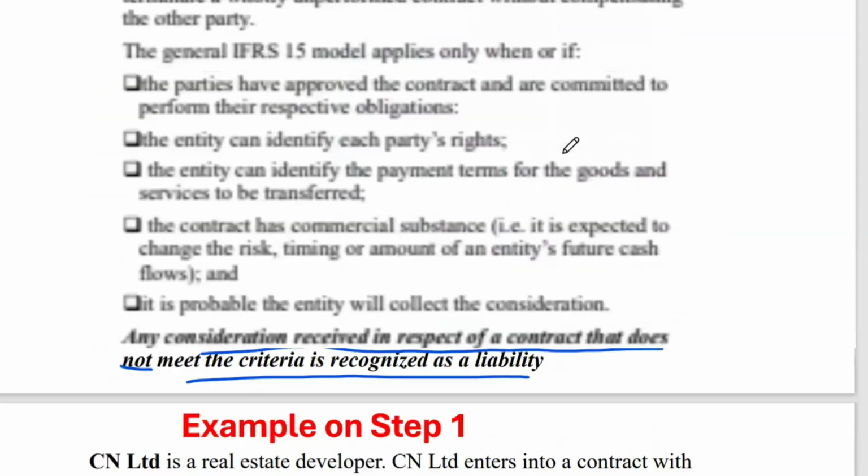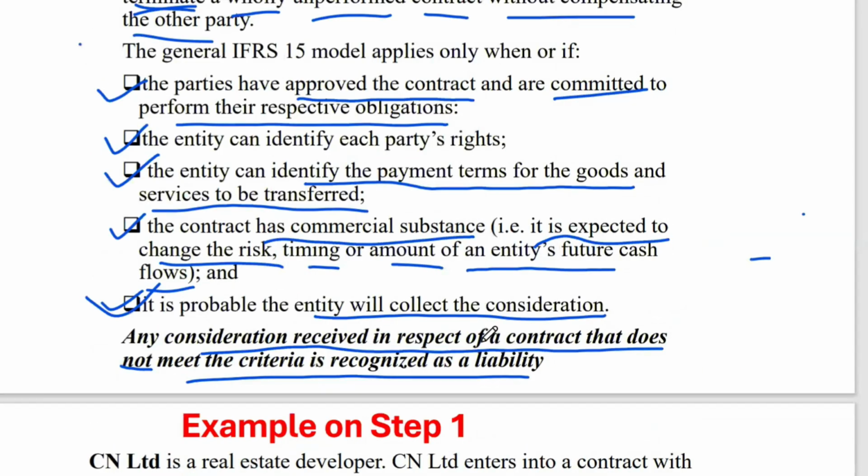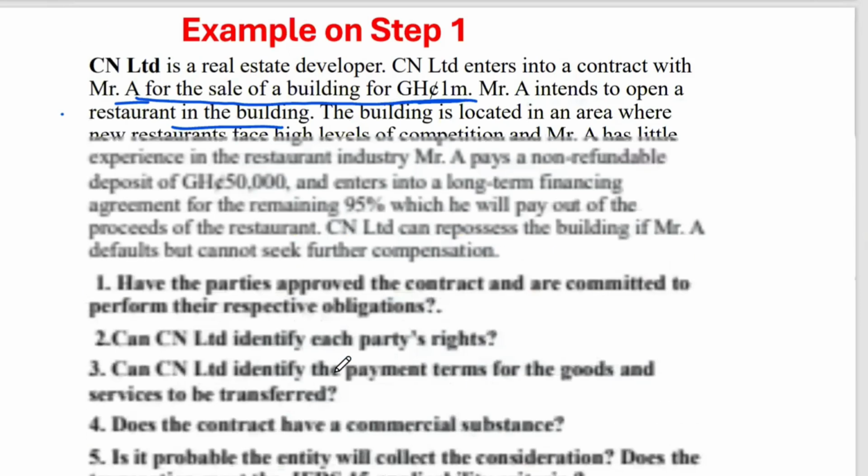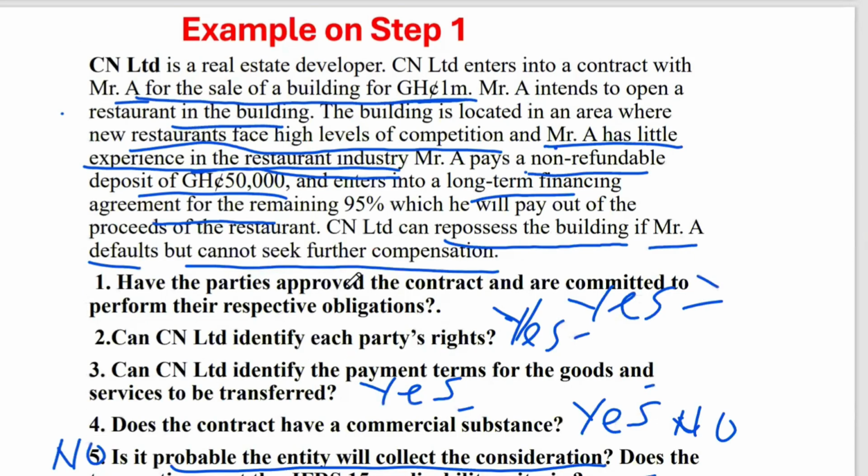If you remember, it says any amount. If you come here, it says any amount received in respect of such amount should be recorded as what? A liability. Can you see the 50,000 here? The 50,000 non-refundable deposit. So we are going to record this 50,000 as a liability. Are you getting it? You have to record it as what? A liability. That's what the standard is saying, right? So the amount that has been received, amounting to 50,000, should be recorded as a liability.